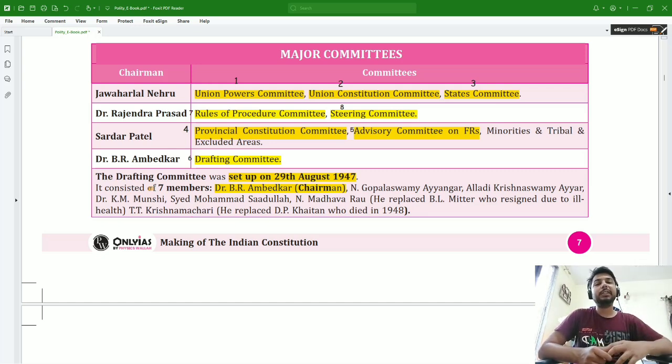You have to remember these names because it was asked in prelims once which of the following is not a member of the Constituent Assembly. So you have to remember all the 7 names. Dr. B.R. Ambedkar was the chairman, and the other 6 members were Gopalaswamy Iyengar, Krishnaswamy Iyer, K.M. Munshi, Sayyid Muhammad Sadullah, Madhav Rao, and T.T. Krishnamachari.